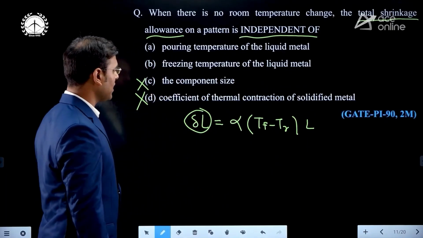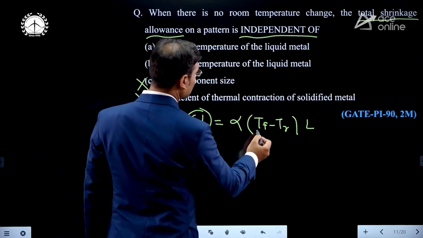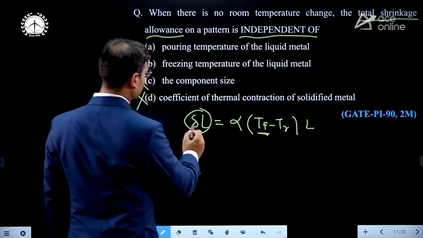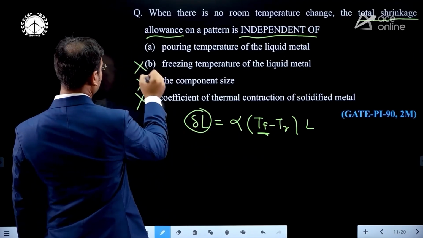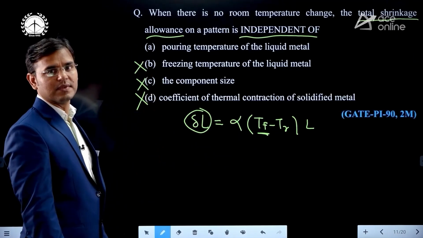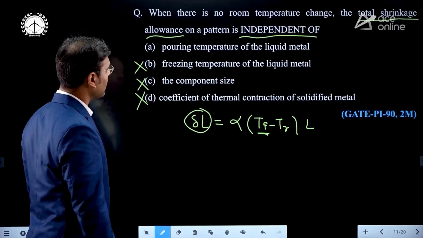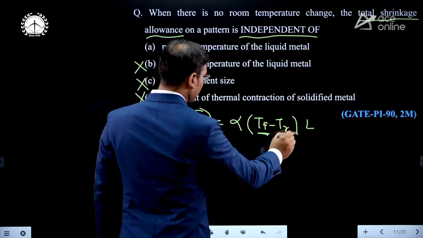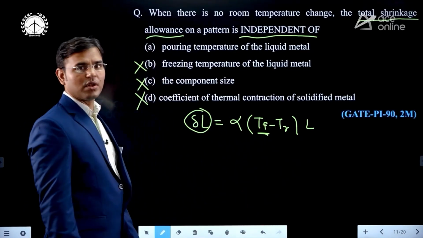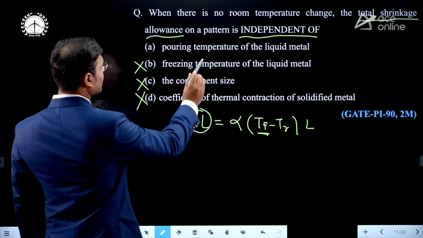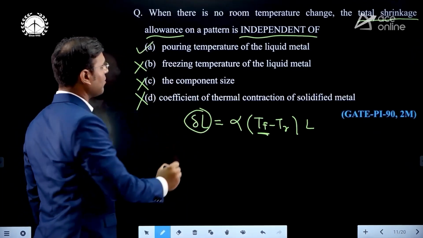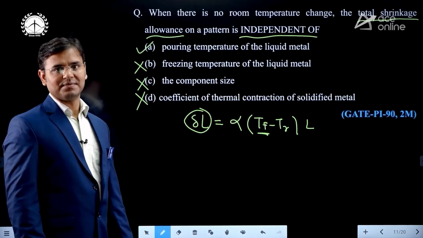Next, freezing temperature of liquid metal. You can see that for liquid metal, this is the freezing temperature. Delta L is directly proportional to it. This is also going to cancel. Then what is final? The pouring temperature. Just see, the pouring temperature is not written in this formula. Hence the correct answer: it is independent of pouring temperature of liquid metal.